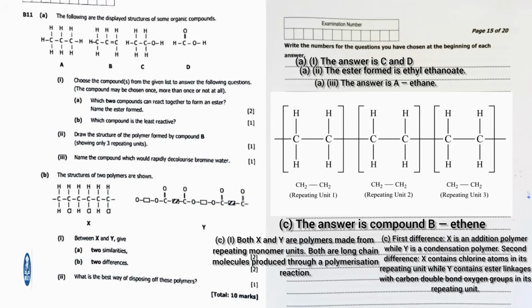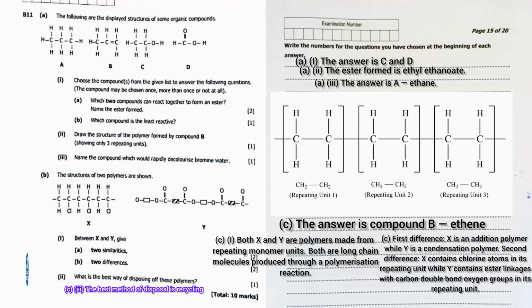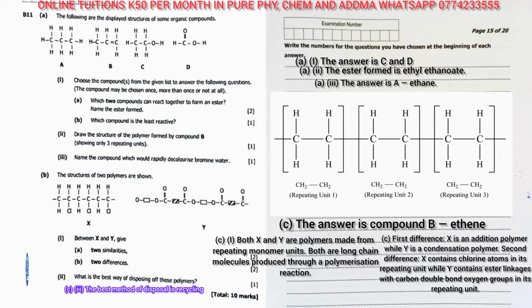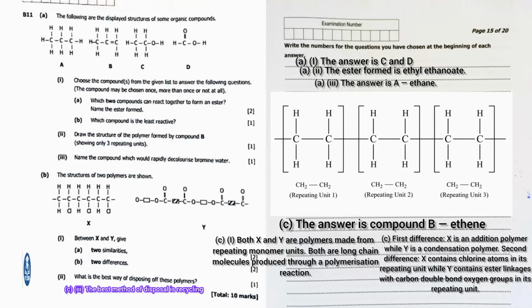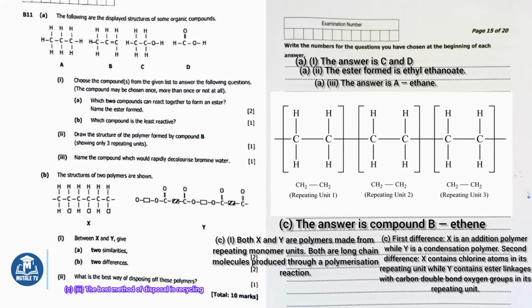Part C, Part 3 says, what is the best way of disposing of these polymers? The best method of disposal is recycling. These polymers are non-biodegradable, meaning they do not break down naturally in the environment. Burning them releases toxic gases, including hydrogen chloride from PVC. Recycling reduces environmental pollution and conserves raw materials at the same time. That gives you your 10 marks for question B11.